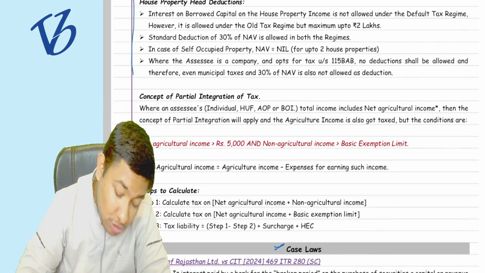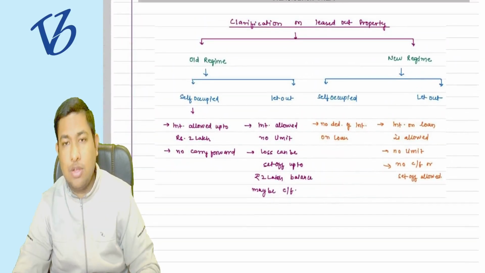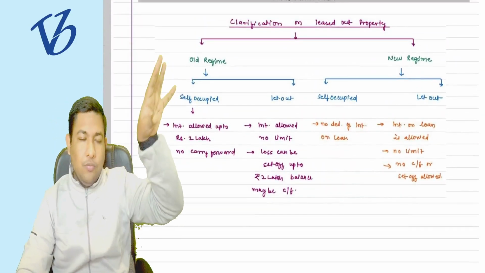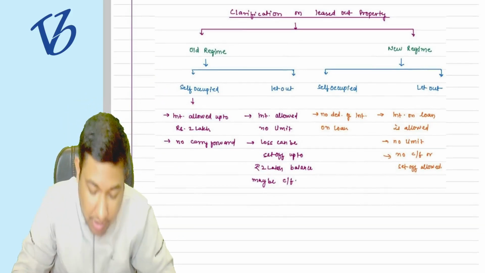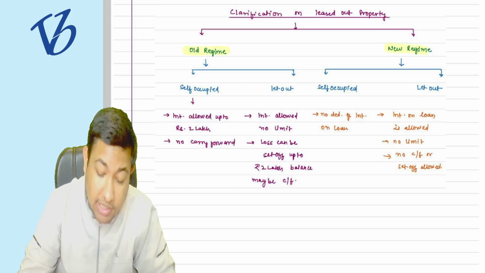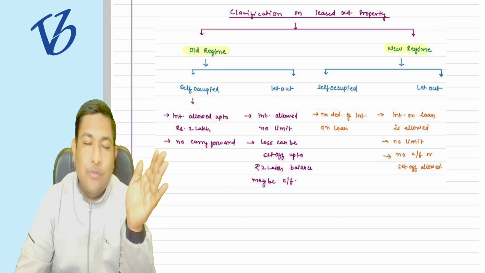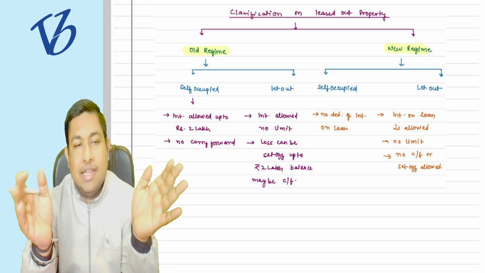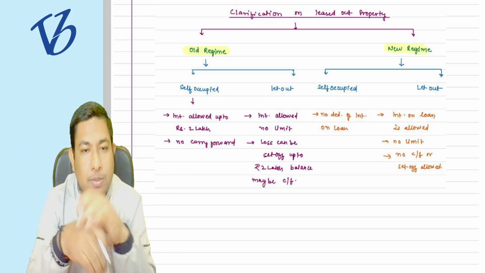Coming to the house property head deduction. I just want to make this clear by this particular chart. Whatever is written is presented in this chart. There is an important topic that you have to understand. In the intermediate you have seen that there are two kinds of house property: first is self-occupied house property, and the other is let-out house property. This was very much clear to you?